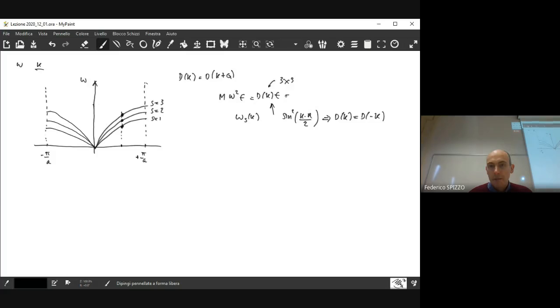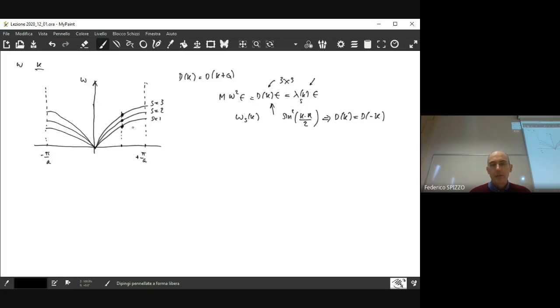And those 3 values are related to the fact that we have 3 eigenvalues for that matrix. It's not said that the 3 values have to be different. So in principle, you may have that omega for a fixed k, omega 1, omega 2, and omega 3 are exactly the same value.